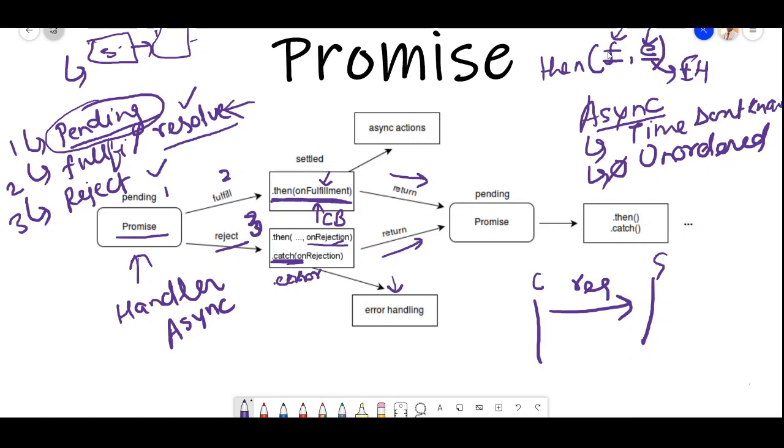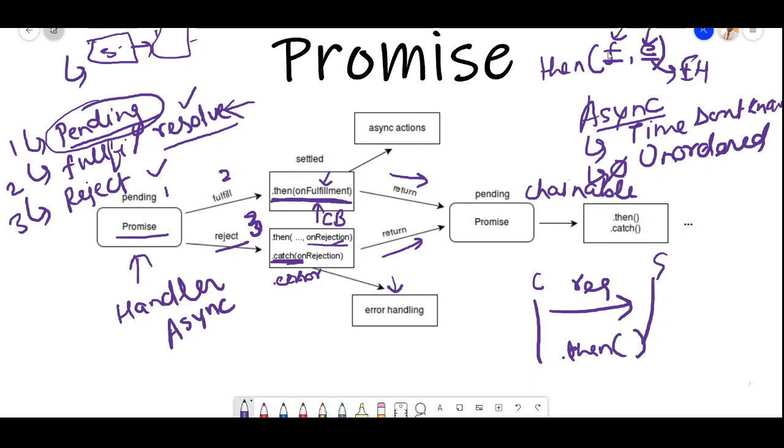So whenever we call this function, it returns a promise, which can again be chained. Chainable means one function after another function after another function. Let me just write it. I'll give you a more brief idea about it, but understand it in this way.